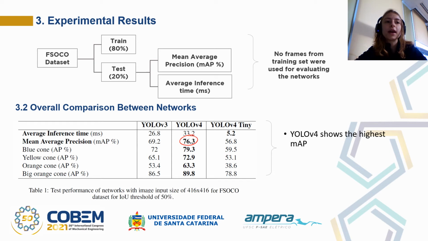76.3%, with an average inference time of 33.2 seconds, and the tiny version of YOLO V4 performs the fastest prediction, with an inference time of 5.2 seconds and mean average precision of 56.8%. The third version of YOLO compared to the fourth version presents a faster inference time, but with a worse mean average precision.